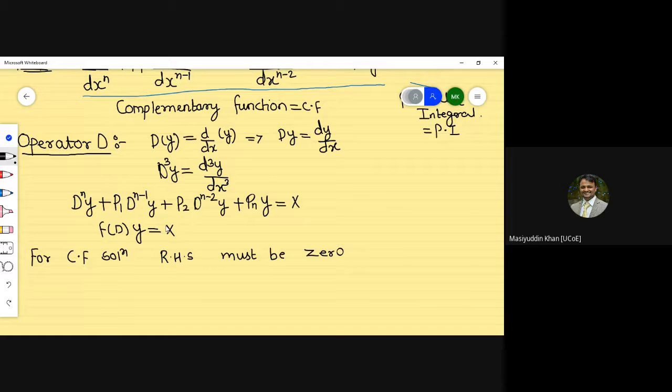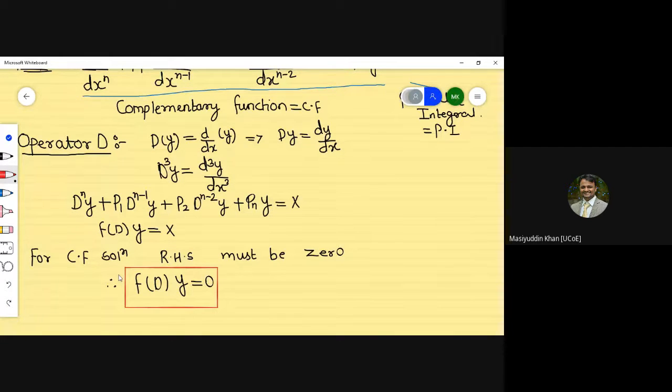Whatever value is given on the right hand side, when finding the complementary function you have to take it as zero. Therefore we can say that for complementary functions you should remember this part as f of d into y is equal to 0. For the complementary function, the solution of this part will be treated as 0. So this is the solution of complementary functions. Hope the things are clear from my end.